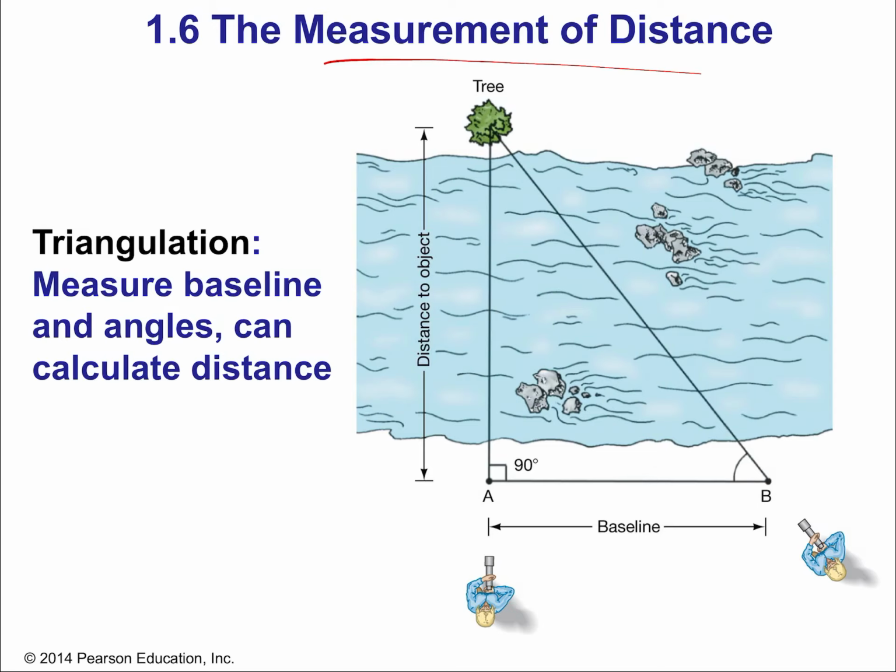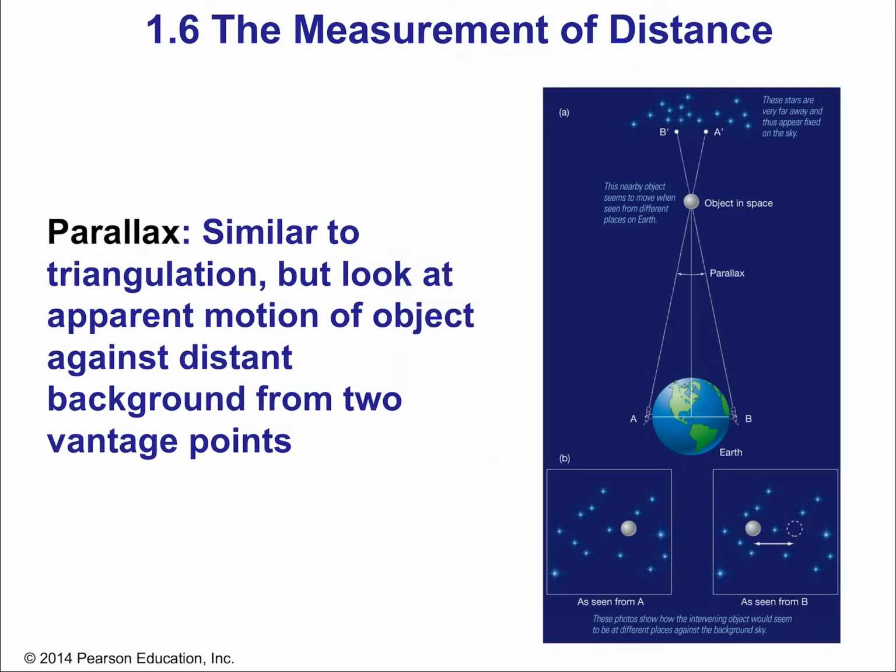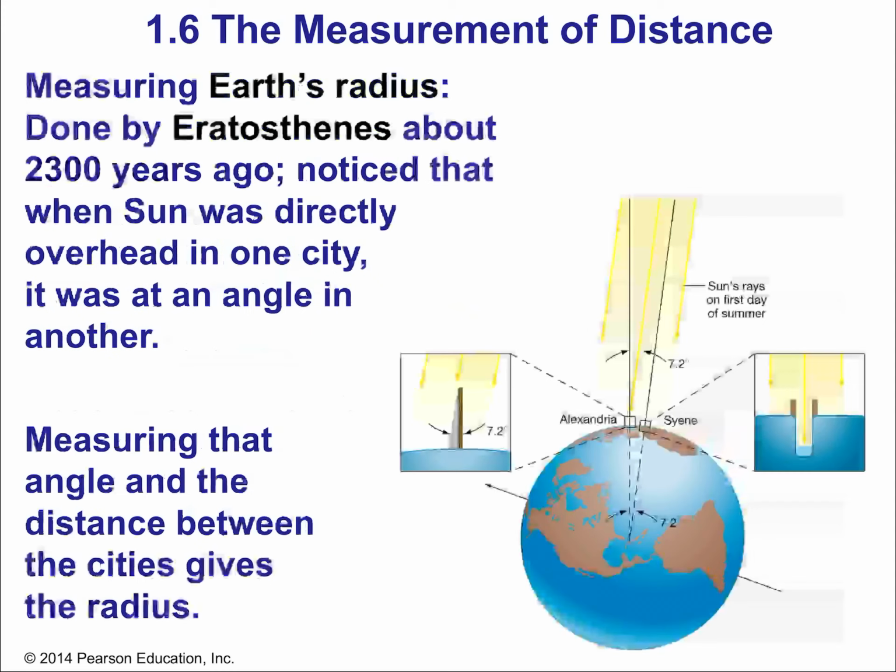We have to measure it using geometry. Triangulation is the term for that. You measure a baseline, that'd be on Earth, or maybe Earth's orbit, and then you measure angles and then calculate the distance, using right triangle geometry in this case. Parallax is basically creating an isosceles triangle that we can then split into two right triangles. So it's basically triangulation, but we're doing it with Earth's orbit as our two points, and then measuring the motion of stars with that parallax concept.